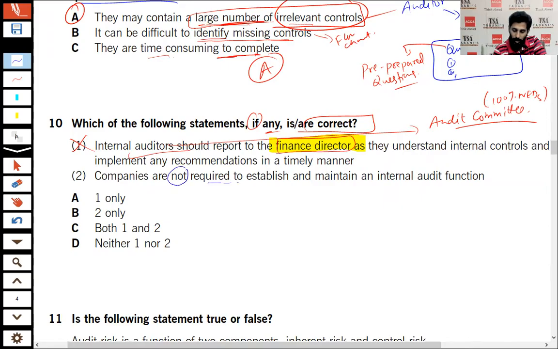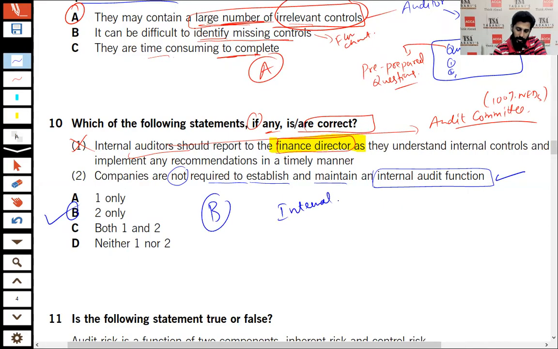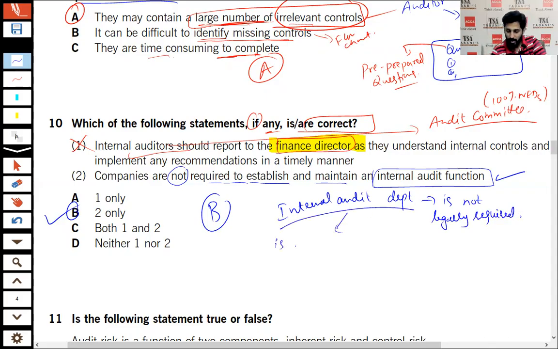Companies are not required to establish and maintain an internal audit department. Yes, true. Option B. The internal audit department is not legally required. It is a good corporate governance practice, but it is not legally required. So yes, option B is the correct one.